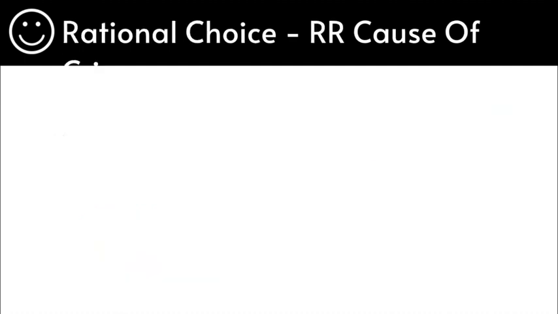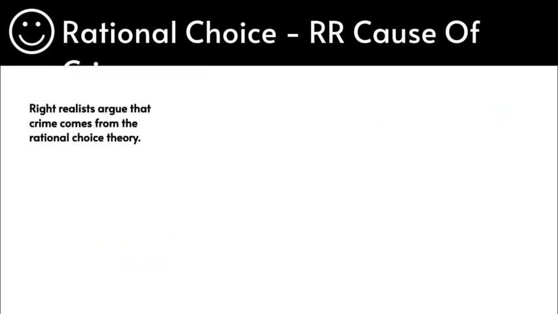Rational choice is our right realist cause of crime. Sorry about that, that is hidden. I meant to actually make the font smaller. Sorry about that. So, right realists argue that crime actually comes from the rational choice theory.